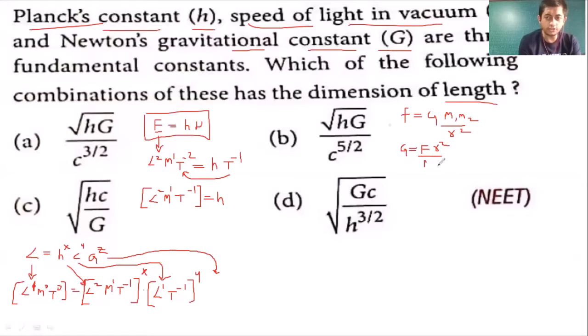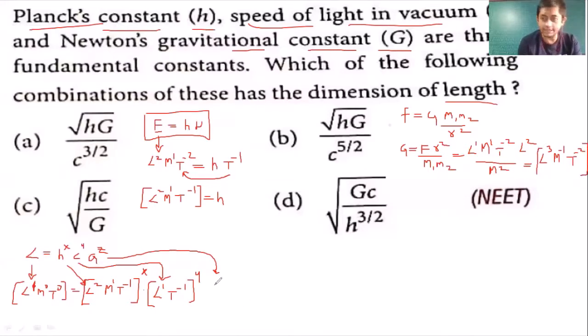Agreed? So my dear students, we can write it in terms of dimensions. F is L1 M1 T raised to minus 2, and r square is L raised to 2, divided by m1 m2, that is M raised to 2. So this L raised to 2 with that L raised to 1 becomes L raised to 3. M raised to 2 goes up as minus 2, and minus 2 plus 1 is minus 1. So M raised to minus 1, and T raised to minus 2. So that becomes the dimension for capital G.